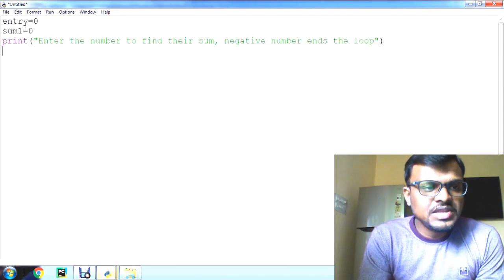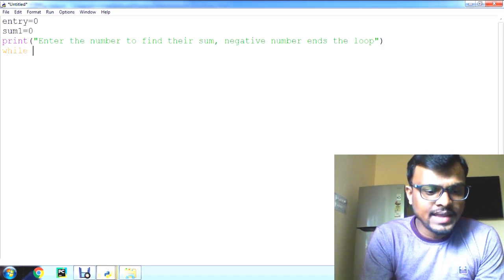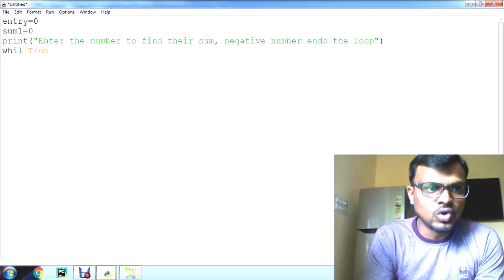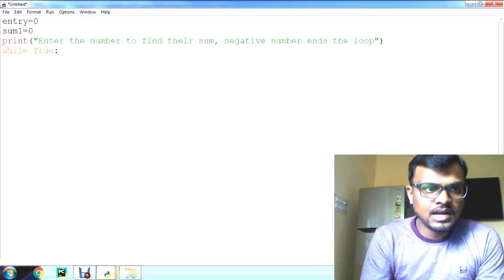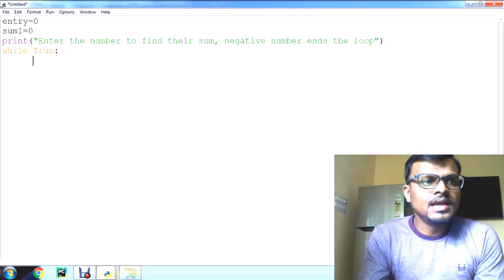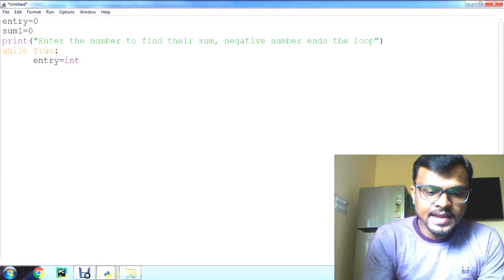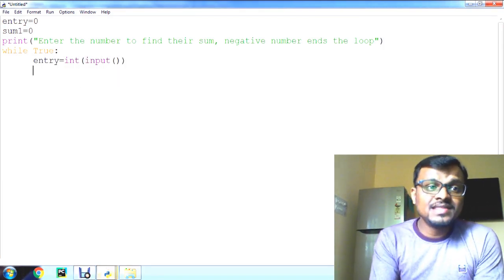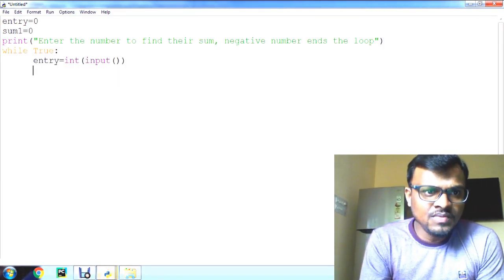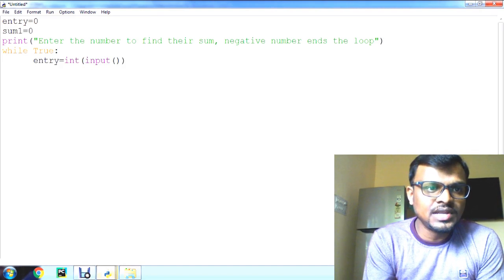Now we use a while loop here, with the boolean condition True. If the condition is true, the while loop will keep executing. Here, entry is equal to int of input. I am taking the input from the user and converting that input into integer type.